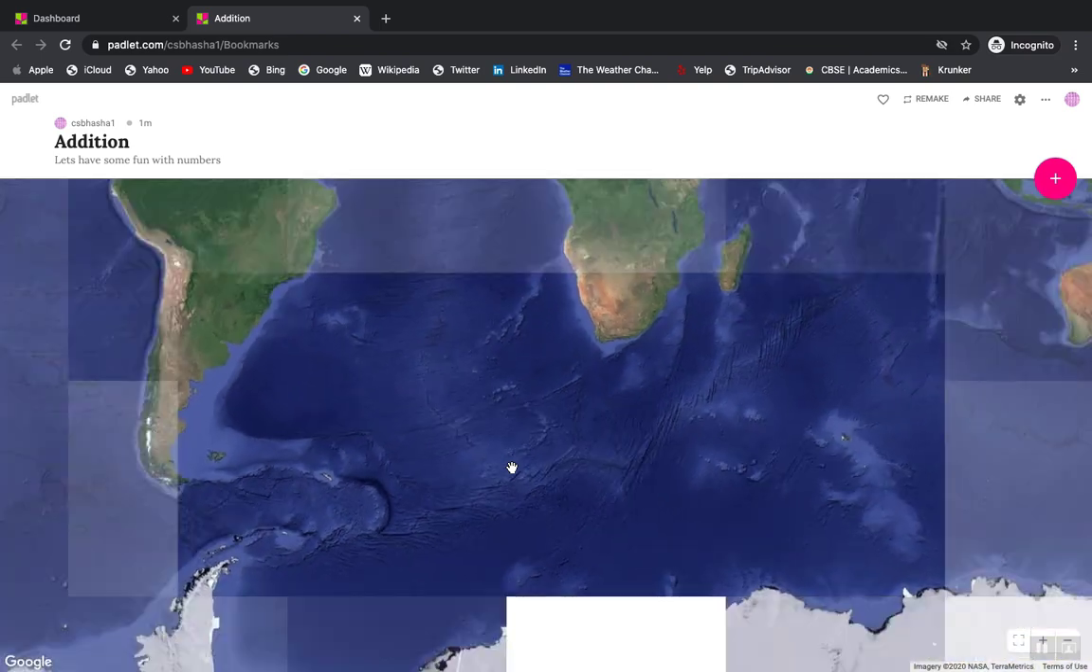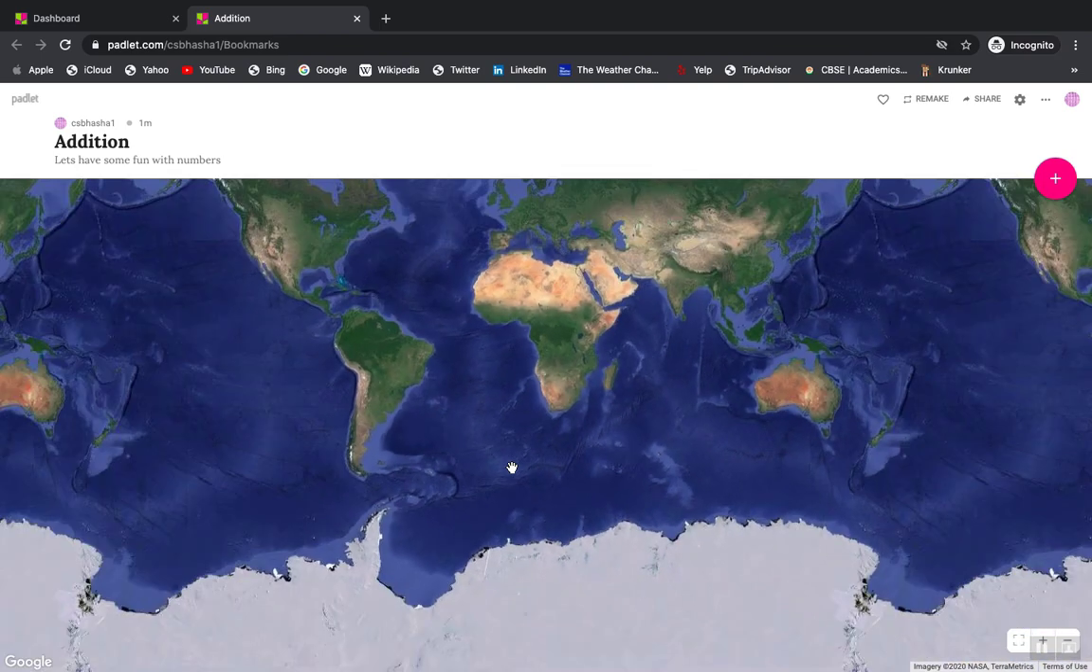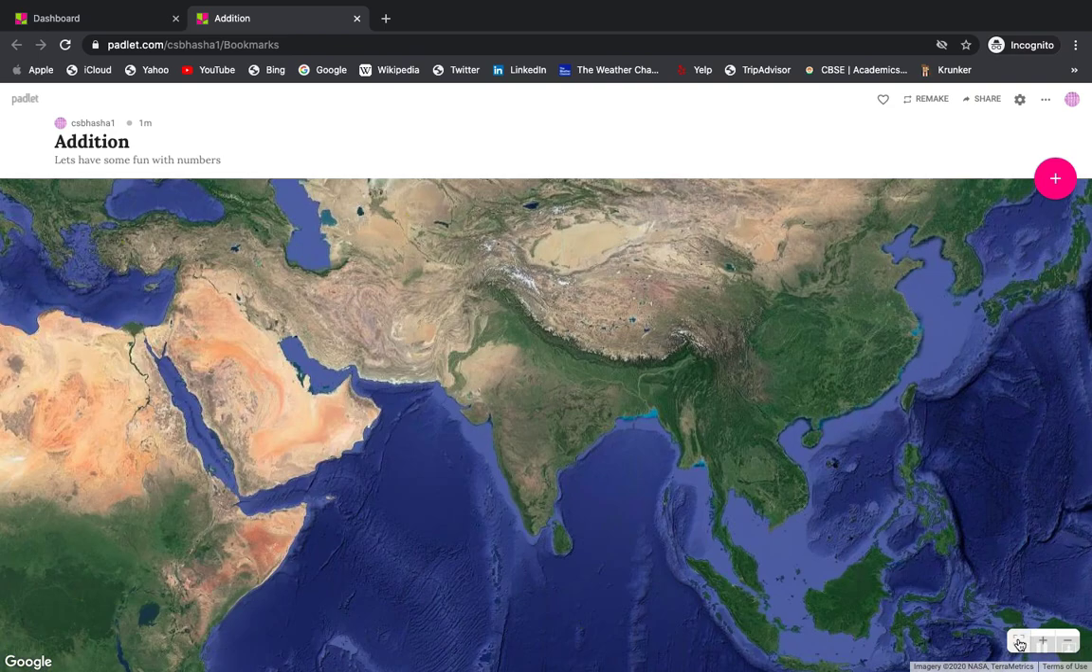So what I'll do is, you can use your mouse and scroll, and you can have the option of decreasing the size or increasing the size. So you can see, you can minimize, you can maximize. These are the options that you can see. You can zoom in. This is your India, where you can see.